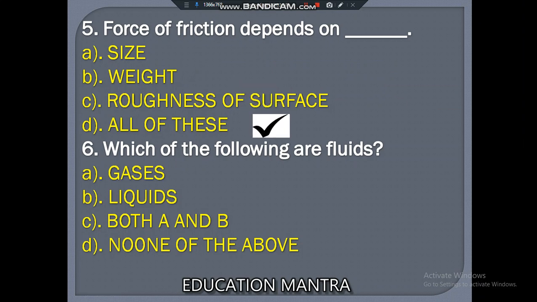Which of the following are fluids? Gases, liquids, both A and B, none of the above. Correct answer is both gases and liquids are fluids, so option C, both A and B.